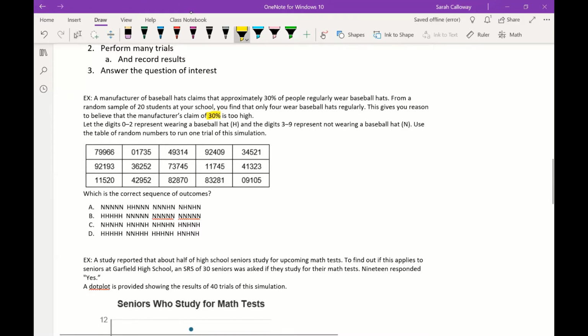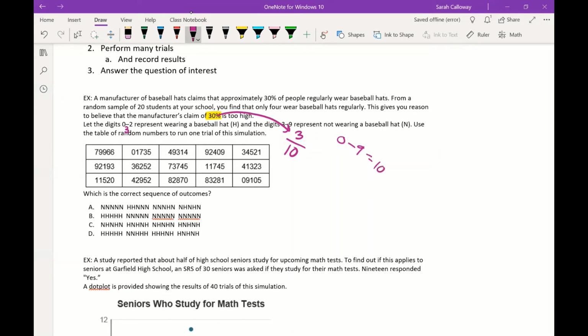So their claim was 30%, right? So if I think about 30%, that means 3 out of 10, okay? And so notice that they're picking digits 0 to 2 because there are 3 of them, and then going all the way to 9 because from 0 to 9, that's 10 numbers, okay?